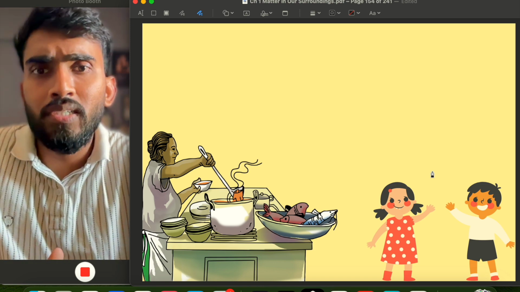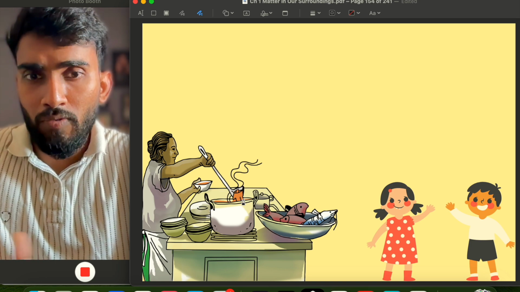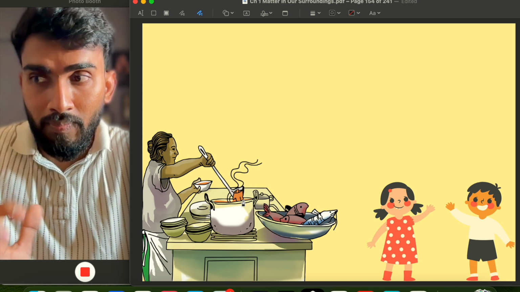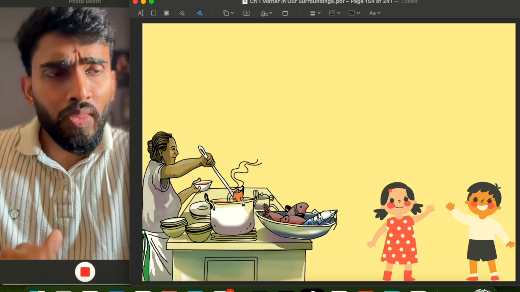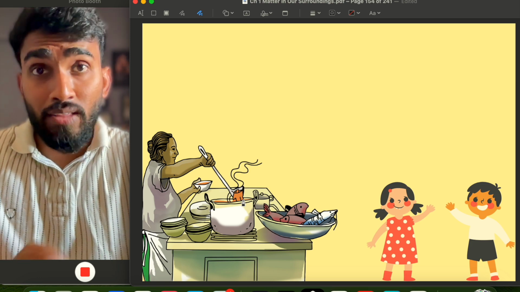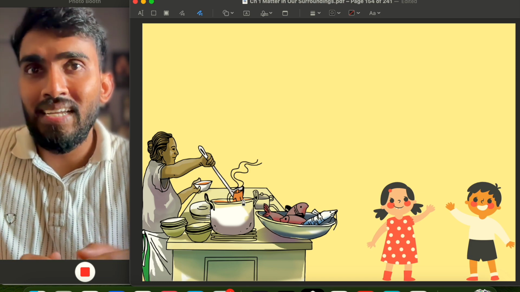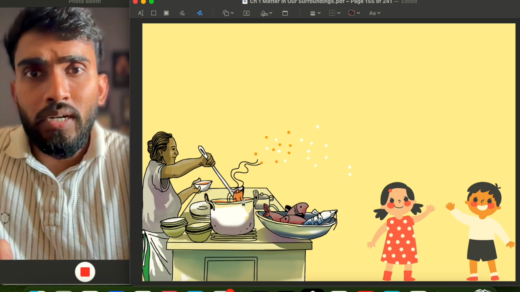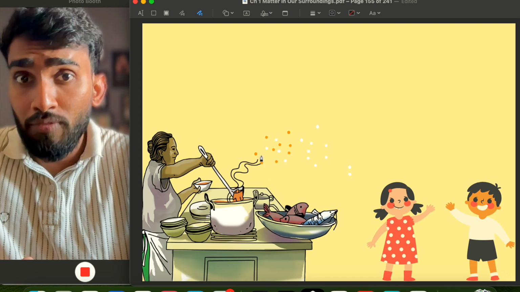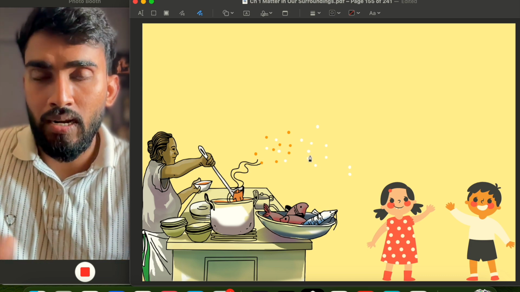So what actually happens is the particles of the food, when it is hot, have a high amount of kinetic energy, as we know, because when temperature increases, energy from the heat gets transferred into the particles of matter in the form of kinetic energy. So the particles move very easily and very randomly, right? So let us take the example here. These orange dots indicate the particles of the smell of the food, and the white dots indicate the particles of the air in our surroundings.